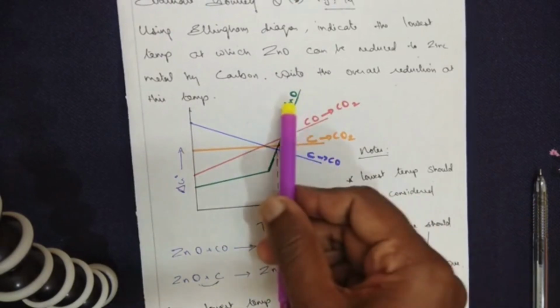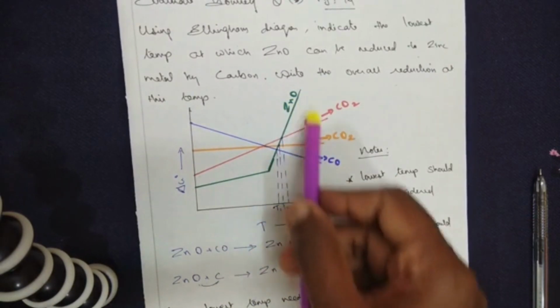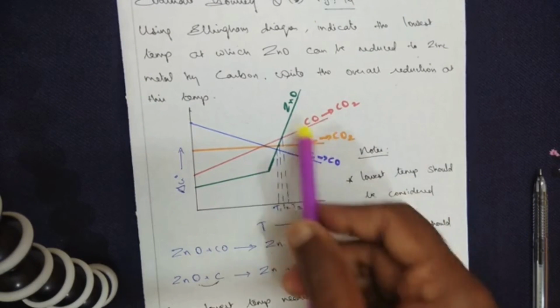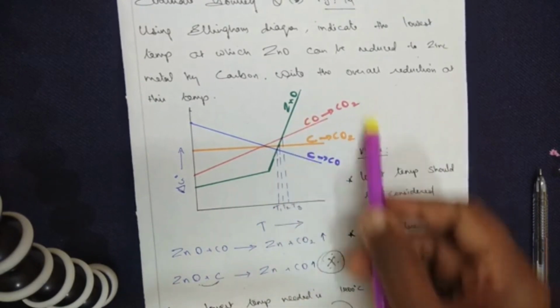Follow the line. The metal oxide can be reduced by one of the oxides below it in the graph. Now we have three types of graph.